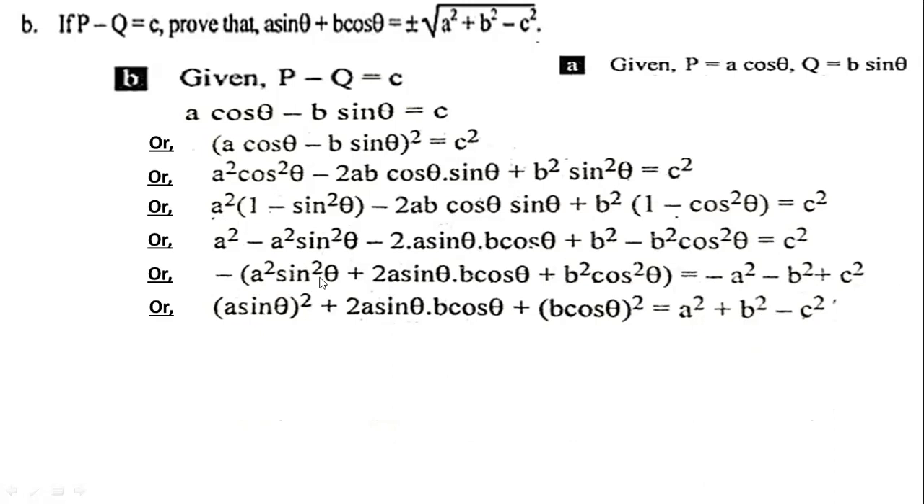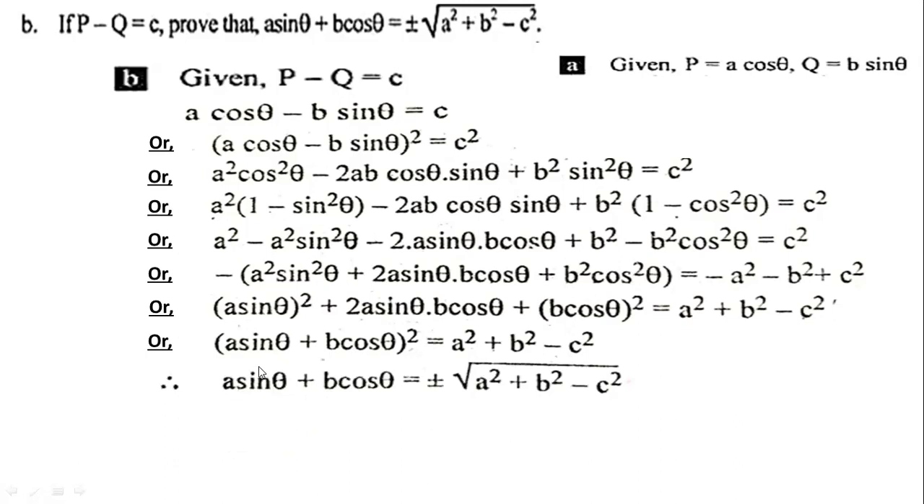Now A square sin square theta can be written as A sin theta whole square. B square cos square theta can be written as B cos theta whole square. Then A square plus 2AB plus B square, that is the formula for A plus B whole square, equals this. And finally you get your answer: A sin theta plus B cos theta equals plus minus root over A square plus B square minus C square.